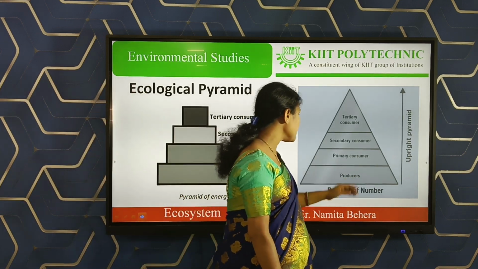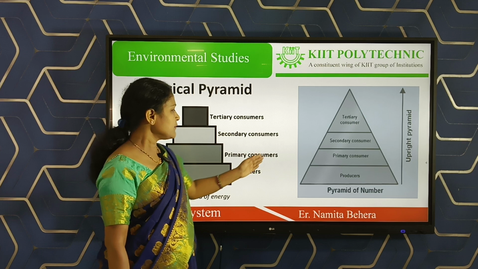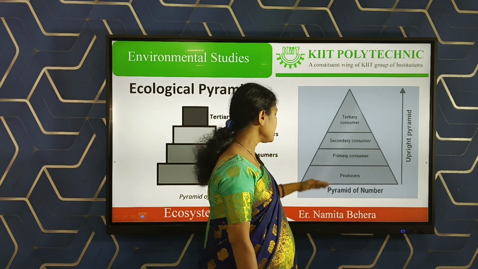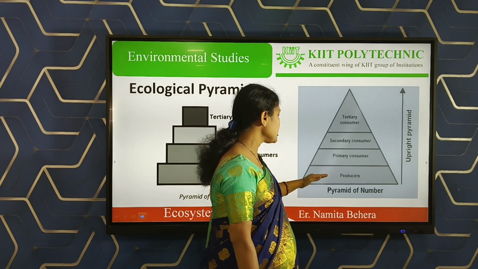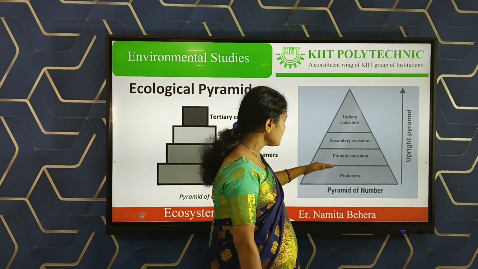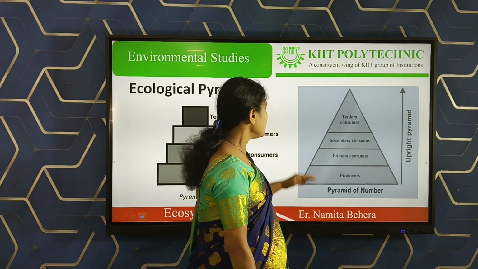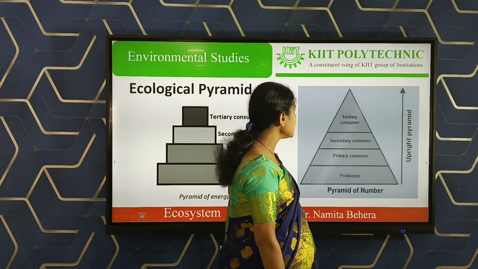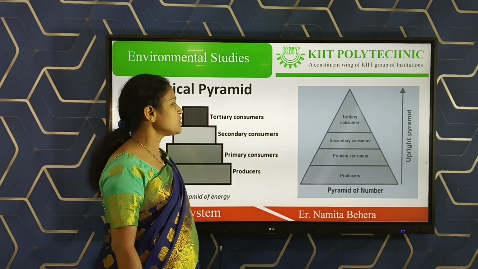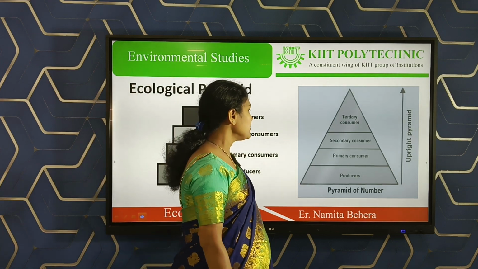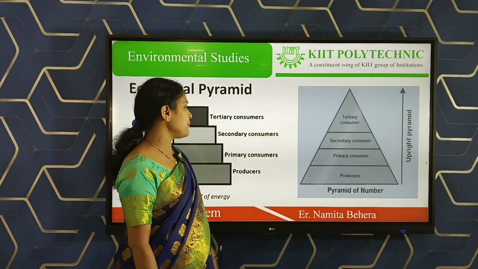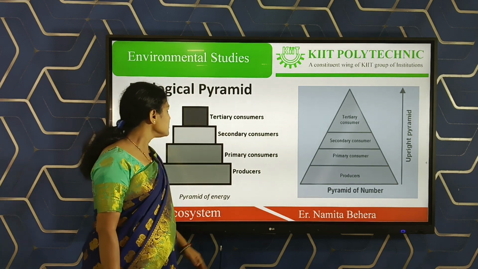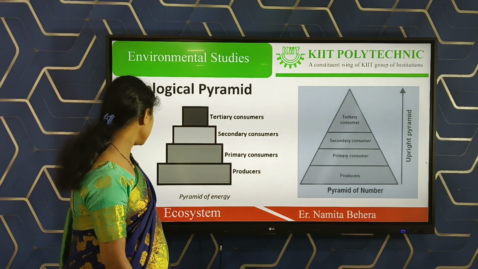Similarly, the pyramid of numbers. In the pyramid of numbers, the same: the beginning part is the bottommost part, which is the starting point, like the producer. Then above the producer is the primary consumer, then above is the secondary consumers. Lastly, the tertiary consumer is present at the topmost position of the pyramid of numbers. So these are upright pyramids, going from bottom to top. The picture is called ecological pyramids.